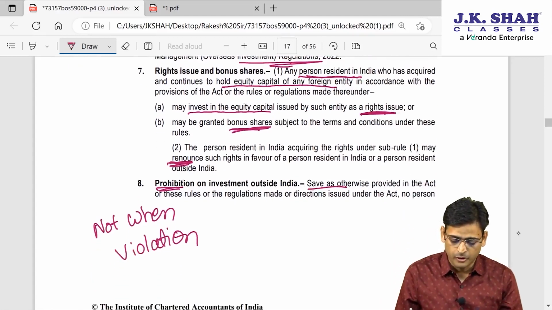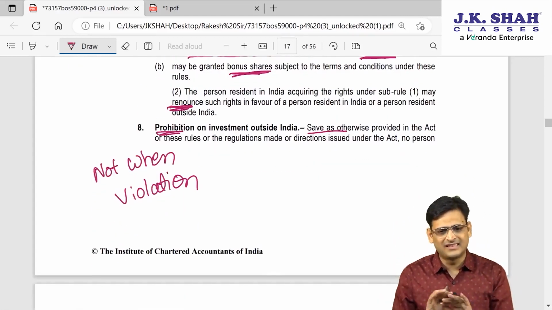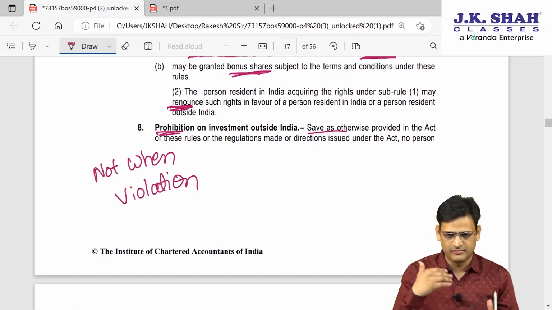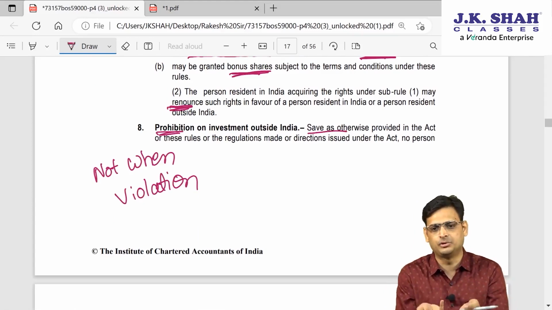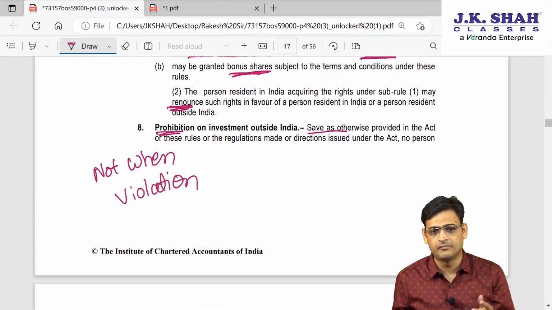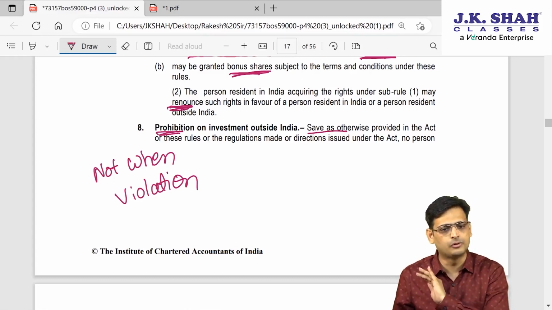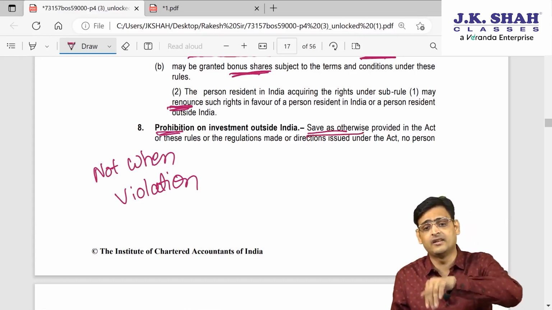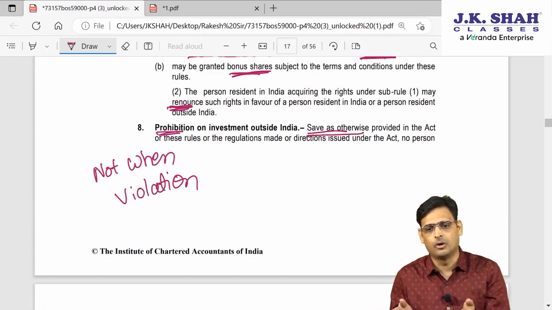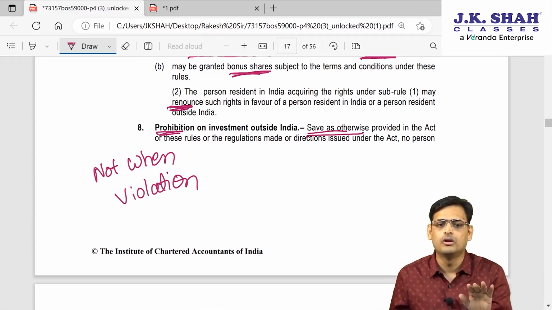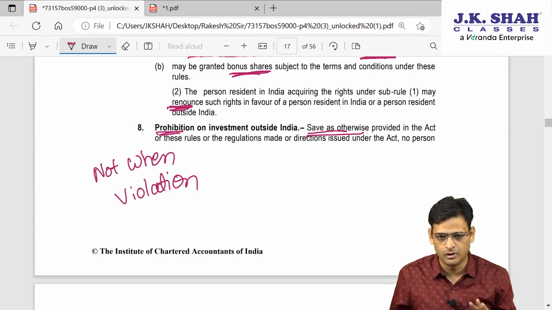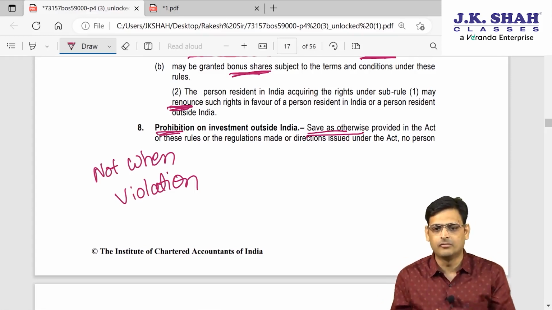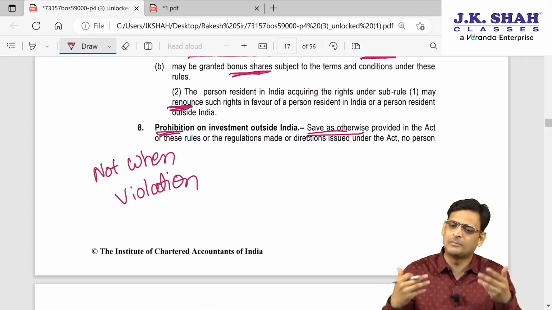Next point, prohibition on investment outside India. This is a simple point. They are saying that whatever overseas investment you are making, you have to comply with the rules which are issued now. If you are making any investment which is not as per rules, then you are not supposed to make that investment. Save as otherwise means otherwise than given in the law; whatever is given in the law, you have to do as per that only. You cannot do something which is not as per law or rules. So even if this point would not have been there, this is obvious, once rules have been issued, you have to do investment as per rules only.